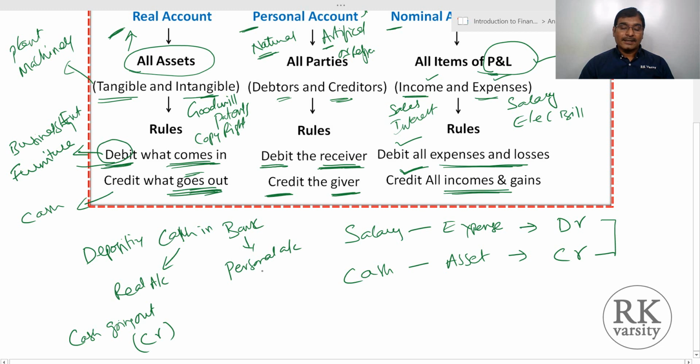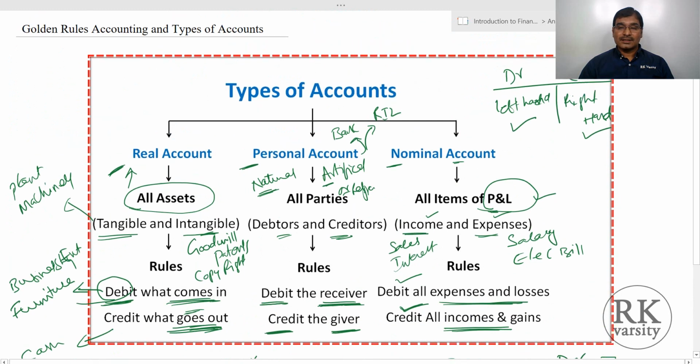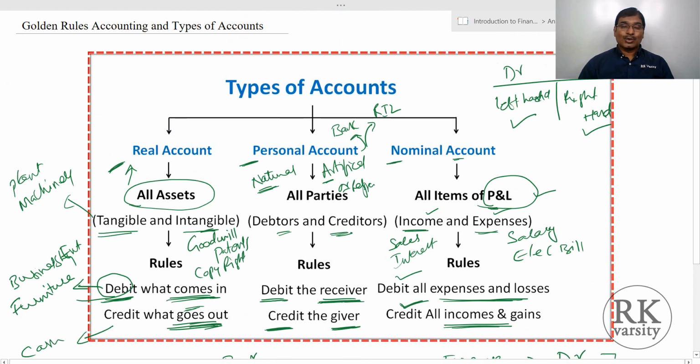Now the bank is a personal account, and what is the bank doing? The bank is receiving. So for receiving, you have to write on the left-hand side, that is a debit. Now you have one credit and one debit. So every time you have a transaction, first you have to check what are the two items or accounts involved in each transaction. Then identify the type of account, whether it is a real account, personal account, or a nominal account.